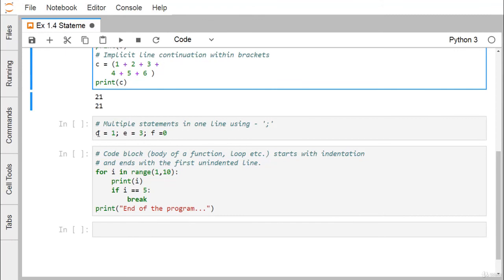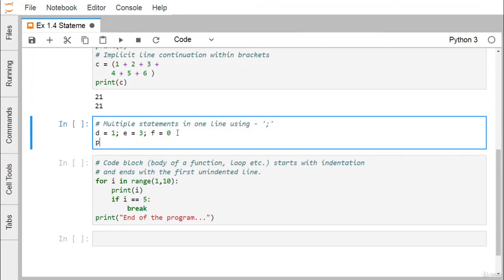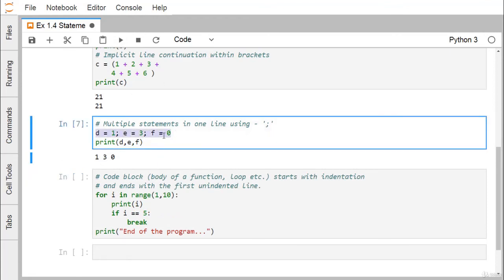Whenever you are trying to write multiple statements in one line, we can separate them by a semicolon here. So here you see if we print the values of D, E and F, you can find that the respective values are getting printed, that is 1, 3 and 0. So multi-line statements can be written in the same line, but here the statements must be separated by a semicolon, and the last statement does not require any semicolon here.